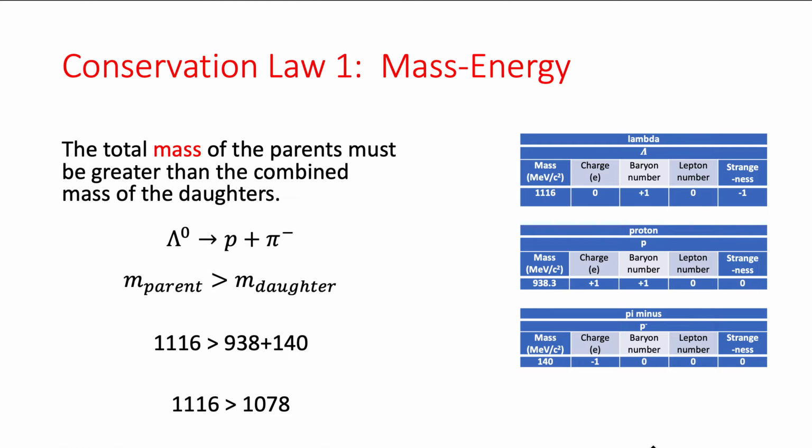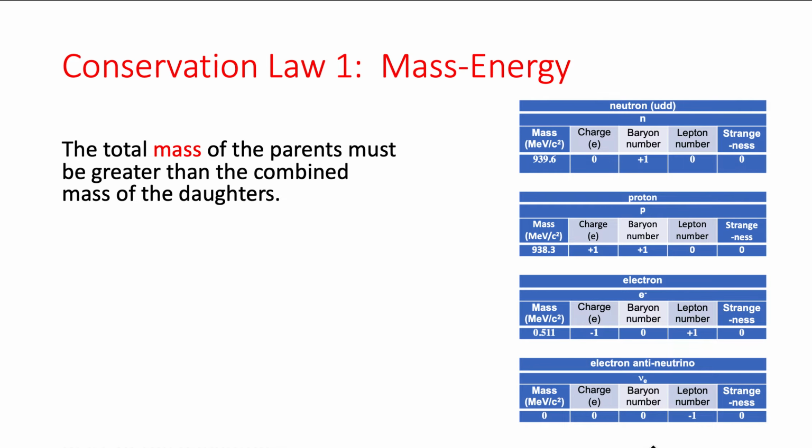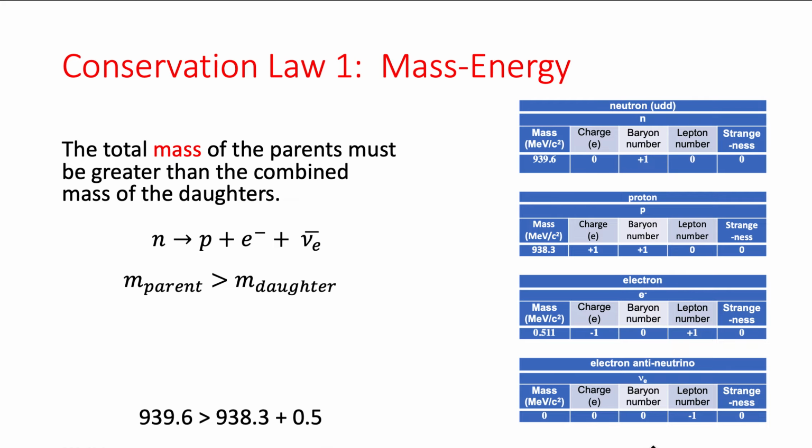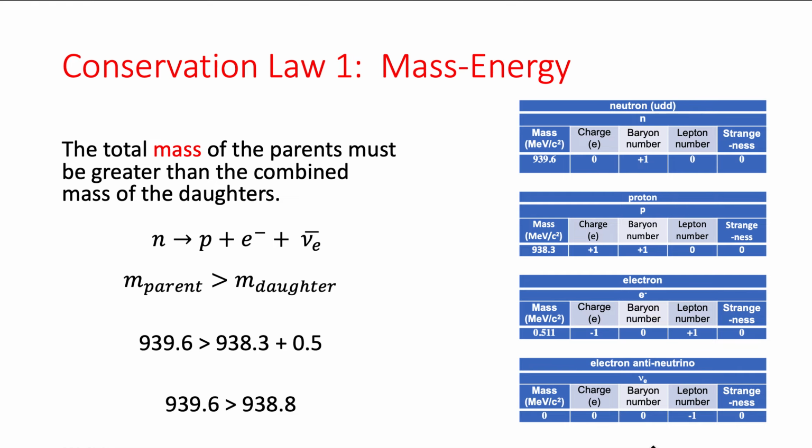Let's look at the same for perhaps a more familiar decay, a familiar interaction, I should say, which is our neutron decaying to become a proton plus an electron and an electron antineutrino. And again, I've included the data here. You can see, therefore, on the left-hand side, we've got our mass of our parent, which is 939.6 mega electron volts over c squared, becoming 938.3 plus a 0.5, I've ignored the 1, and plus a 0, I really should have included that there as well, and that comes to 938.8.